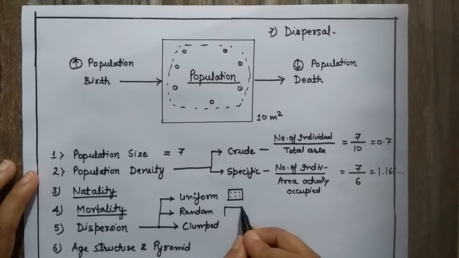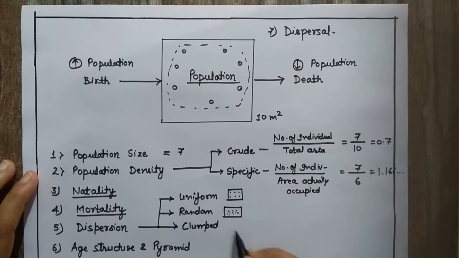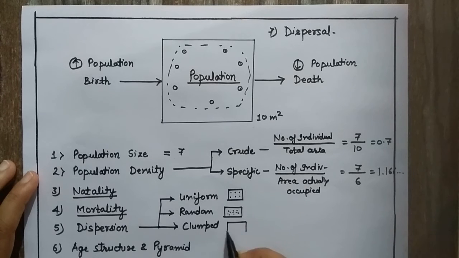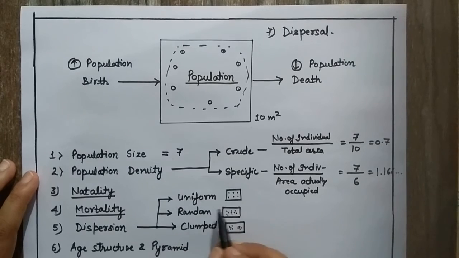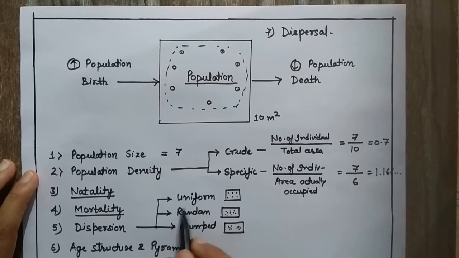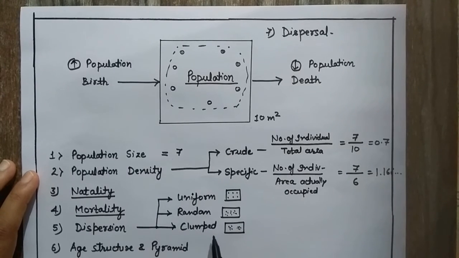In the random one, the organisms are present randomly anywhere in a population. In the clumped one, the organisms are present in certain groups. So this distribution can be described in 3 manners: uniform, random and clumped.